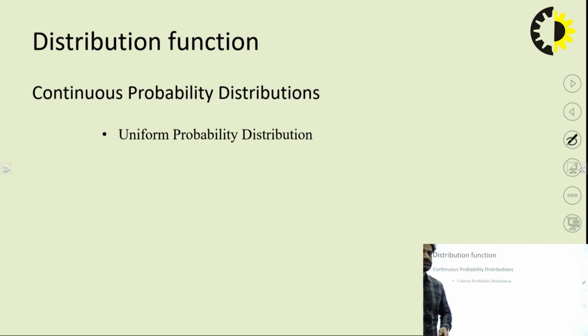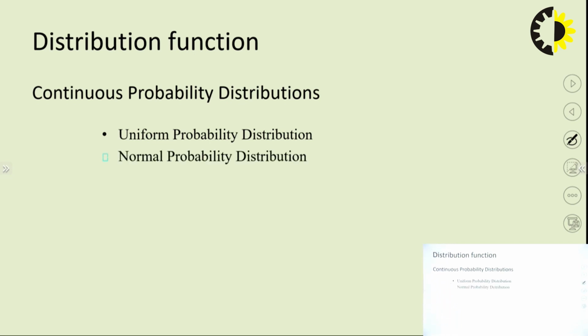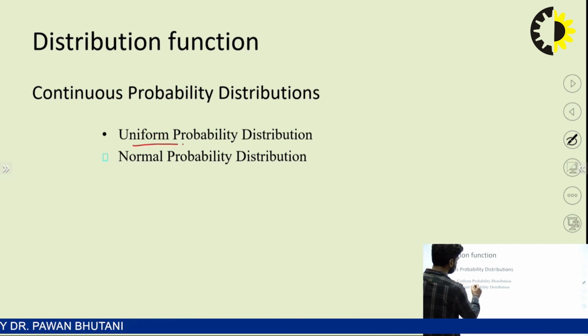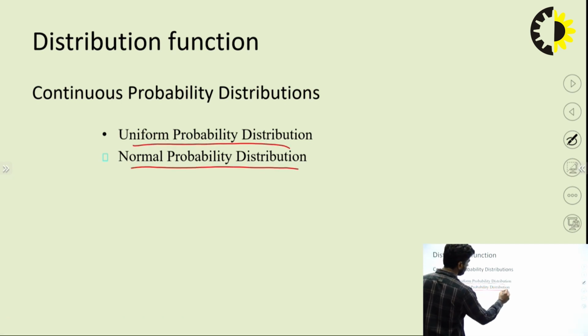Now the next topic is distribution functions. This is another topic about the random variable, how our random variable is behaving. There are some standard distribution functions. They are predefined PDFs. Predefined PDF means we know how the random variable is behaving. We know the graph of the random variable. We have calculated the PDF for this random variable. So this is known as the distribution function, how our random variable is distributed.